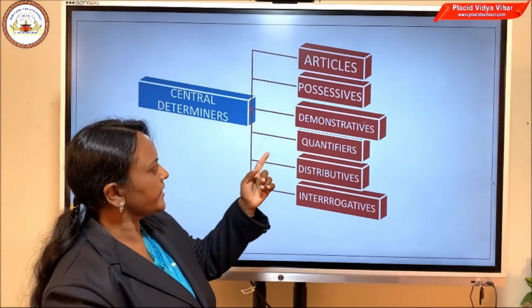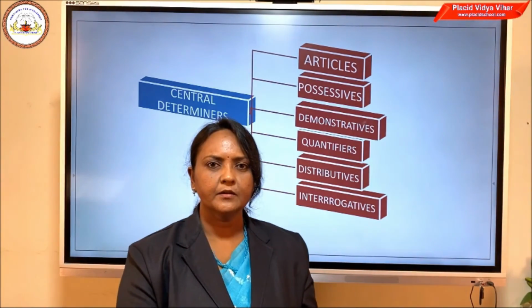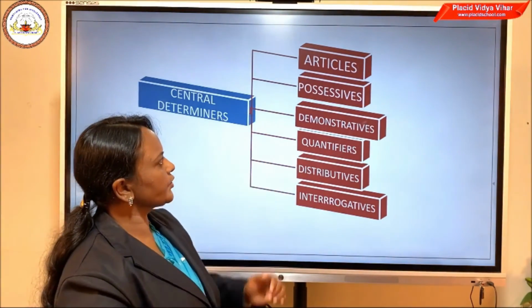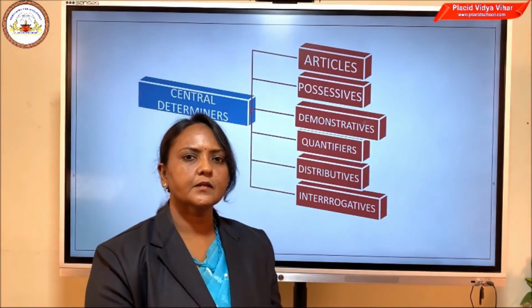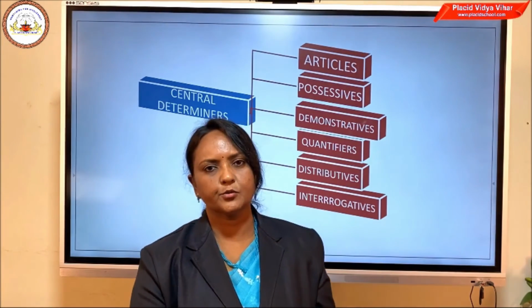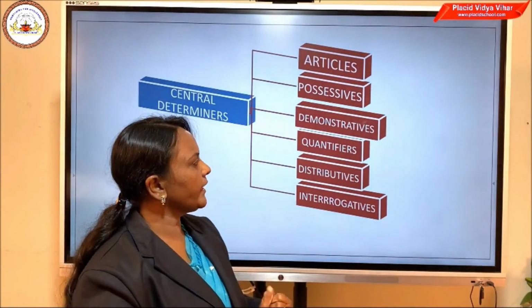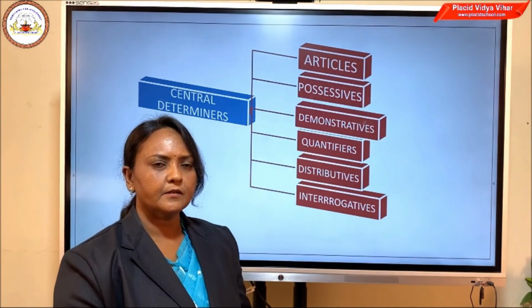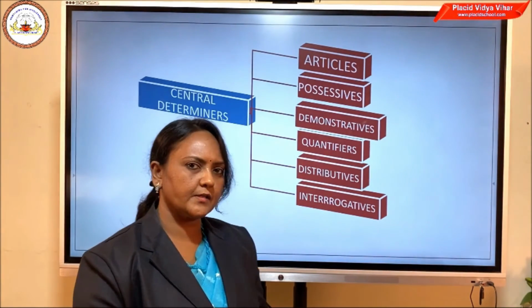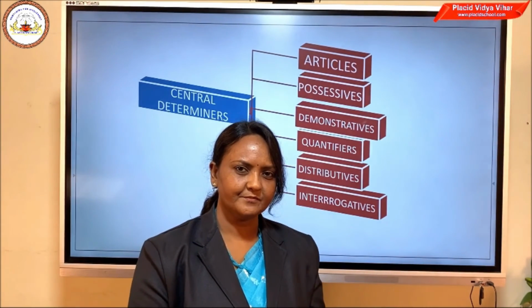Isn't it? Yes. And I am very sure that in this group of six, at least two or three you are very familiar with. You are familiar with articles, possessives, and demonstratives also, I hope so.